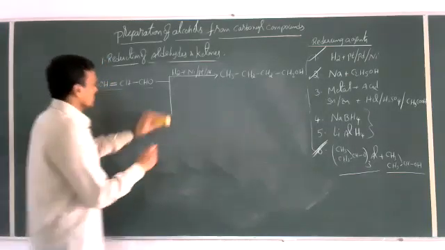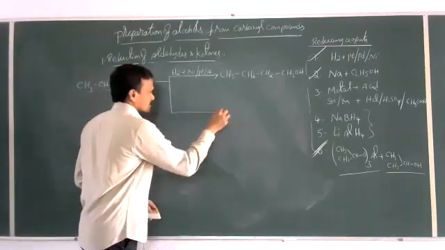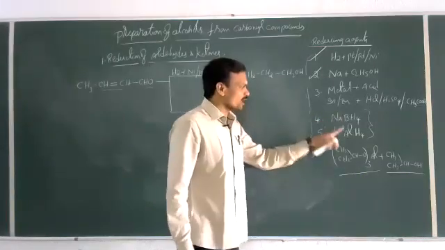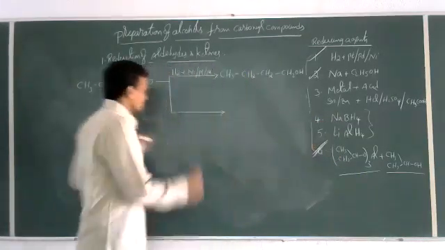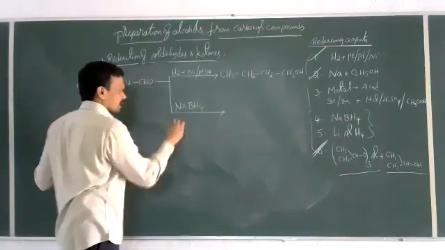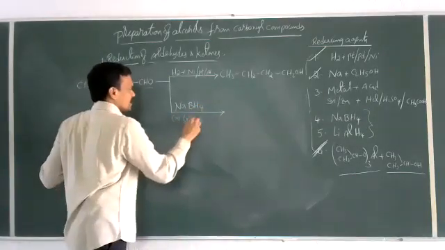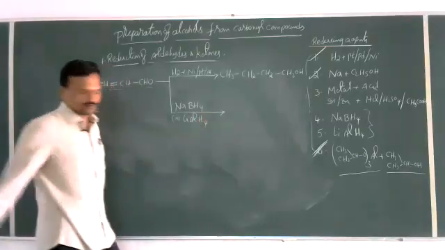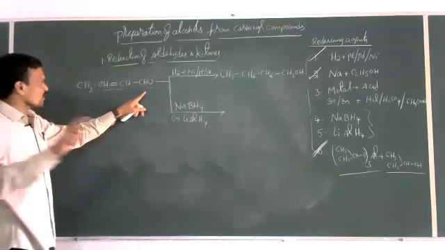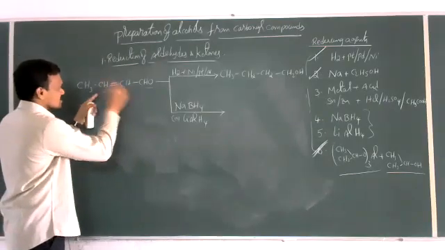Suppose we carry out the same reaction using either NaBH4 or LiAlH4. If you use sodium borohydride or lithium aluminum hydride, here also reduction of the aldehyde takes place without affecting the unsaturation in the given compound.